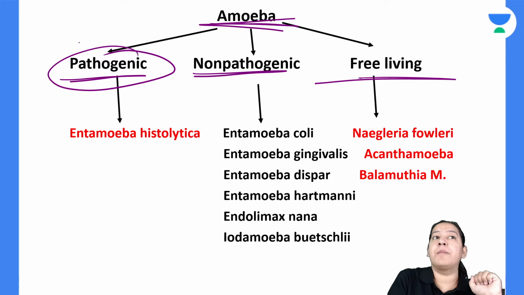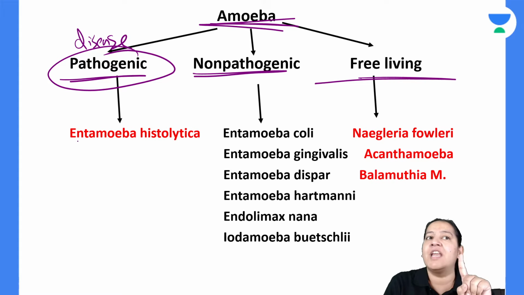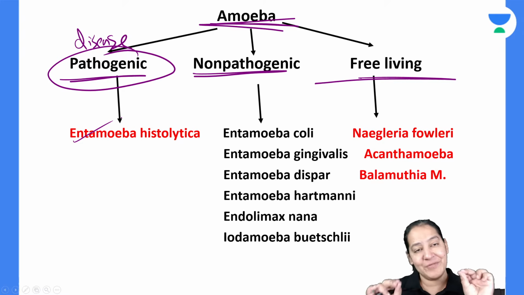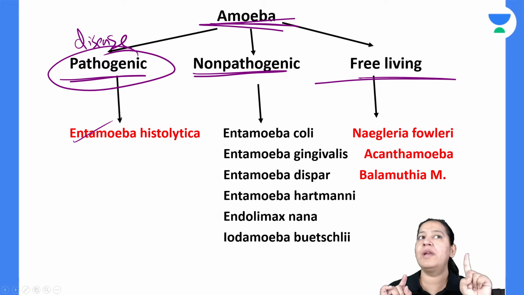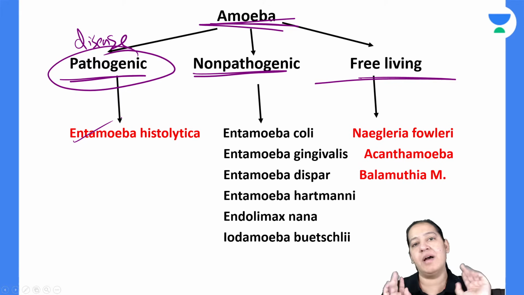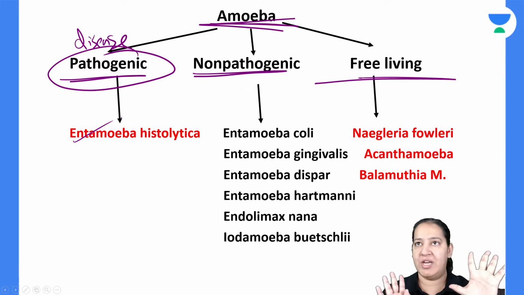Pathogenic amoeba is the amoeba which causes disease in humans. Only one amoeba causes disease in humans, and the name is Entamoeba histolytica. So you have to read this parasite in detail. Only one amoeba is pathogenic to humans, that is Entamoeba histolytica, right? So that is the pathogenic amoeba.